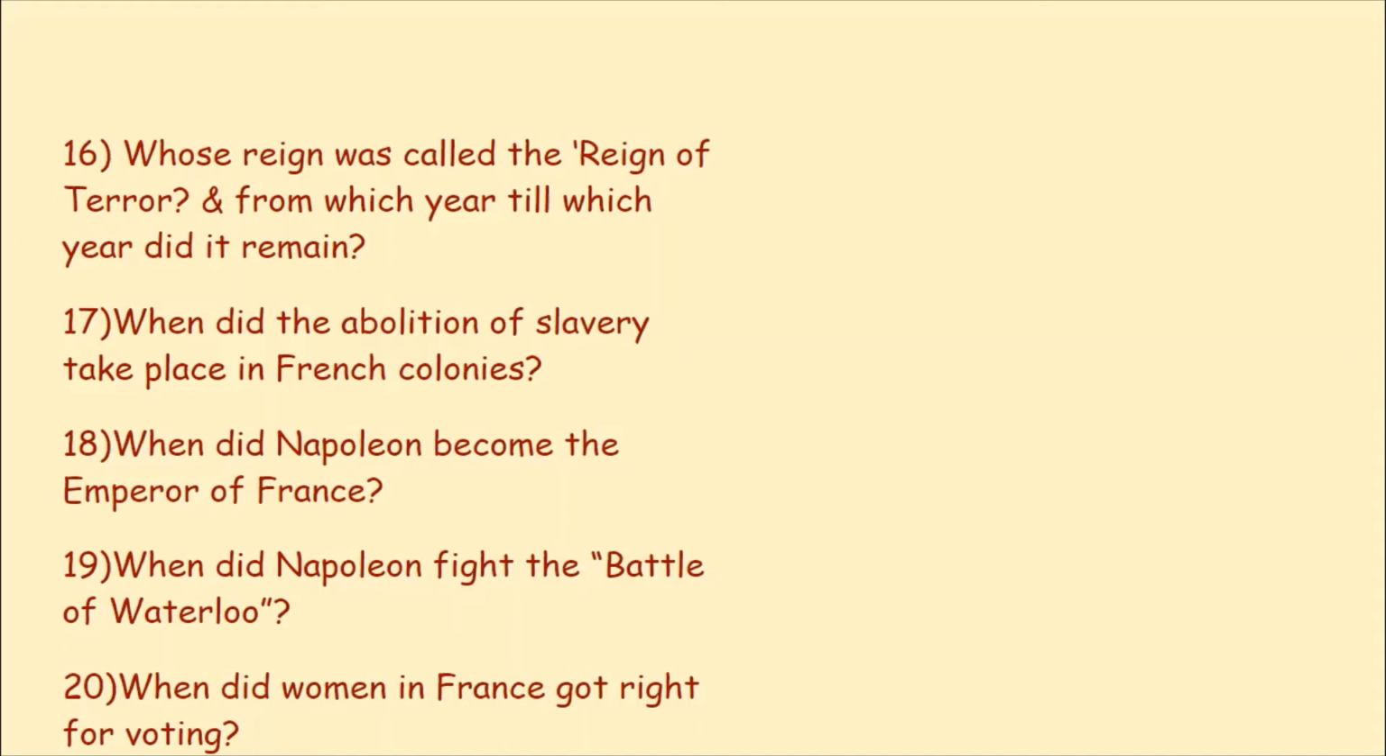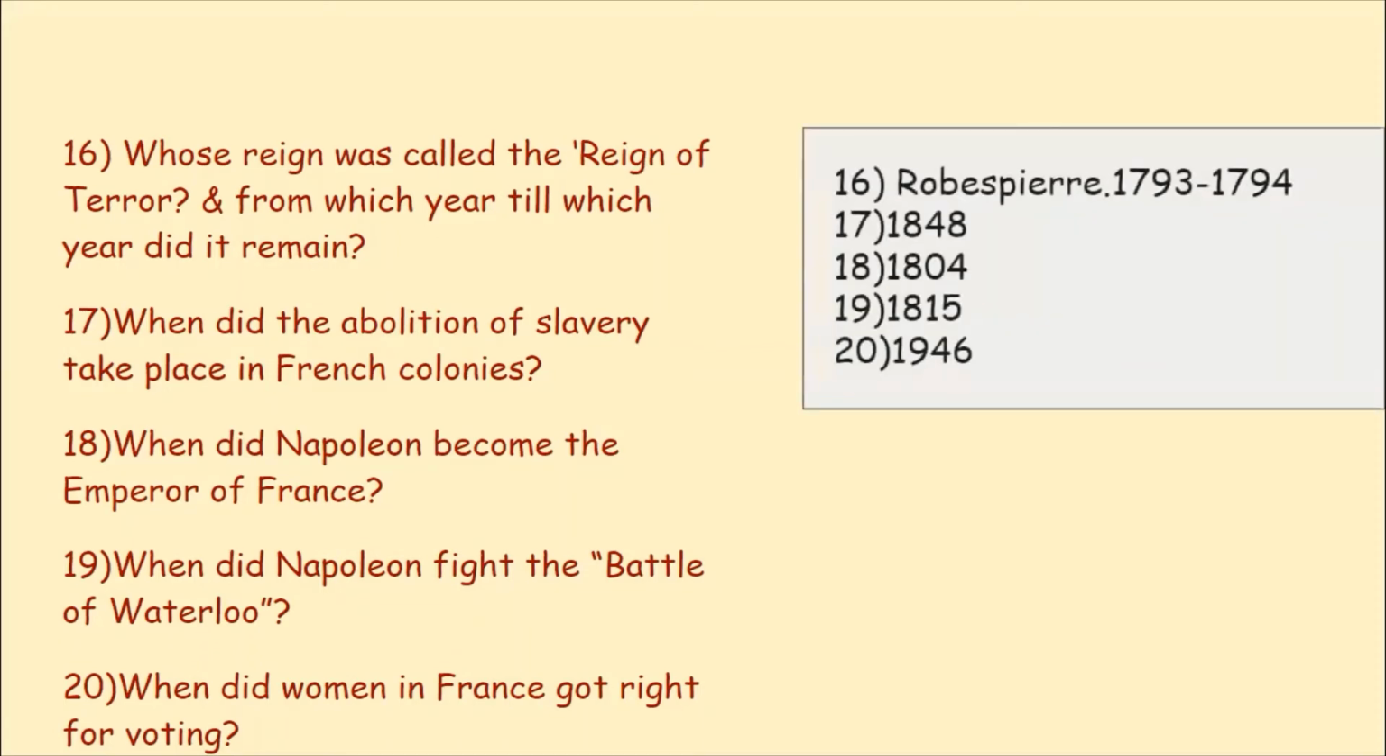1848. When did Napoleon become the Emperor of France? Napoleon became the Emperor of France in 1804. When did Napoleon fight the Battle of Waterloo? In 1815. When did women in France get the right to vote? In 1946. And these are the answers for the following questions.